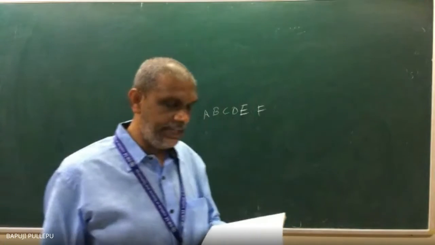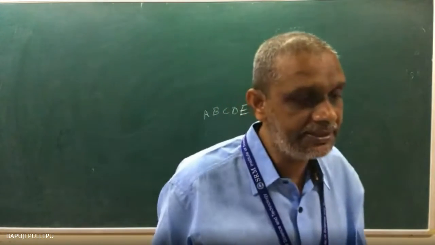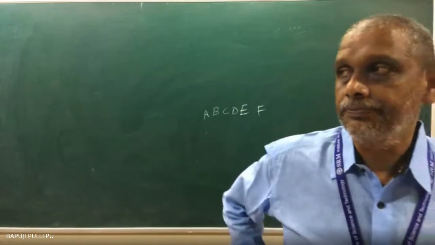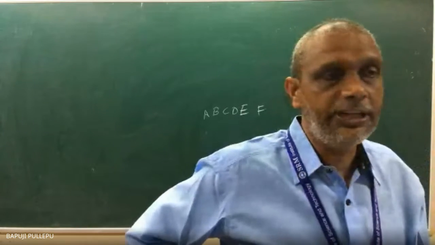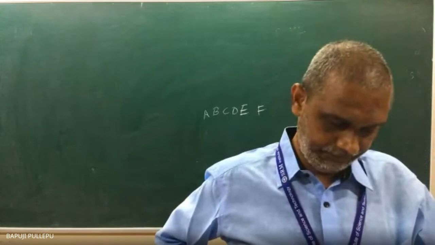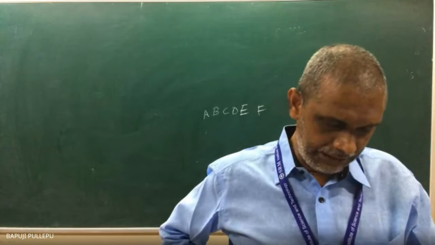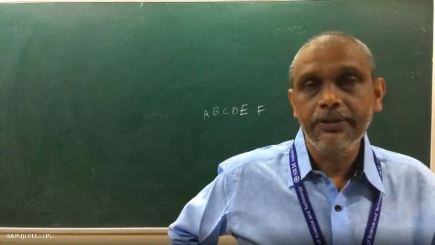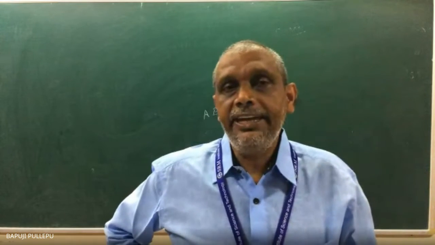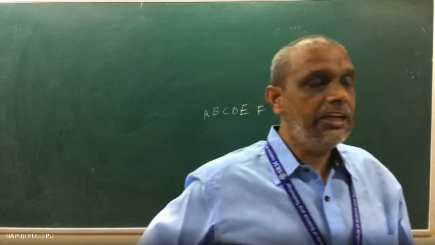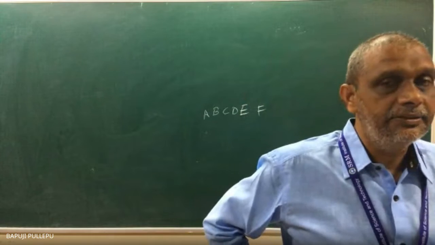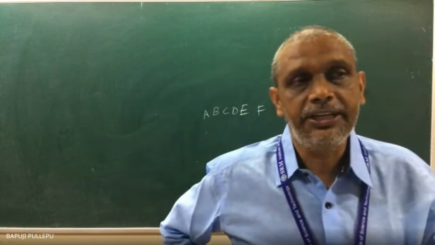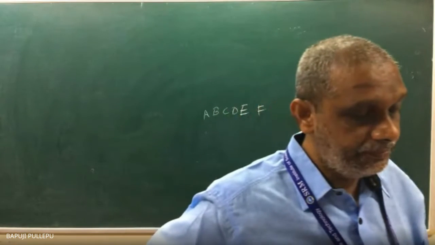Tell me now, A, B, C, D, E, F, how many members are there? You have to sit in this round table. If we have n objects in hand, how many circular arrangements will you get? The round table means a circular permutation, n minus 1 factorial. So what is my n here?